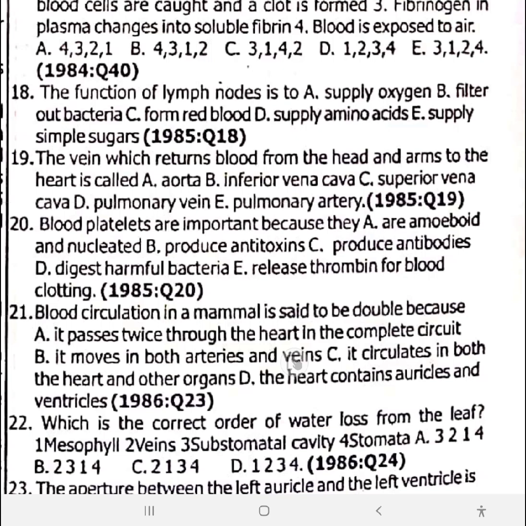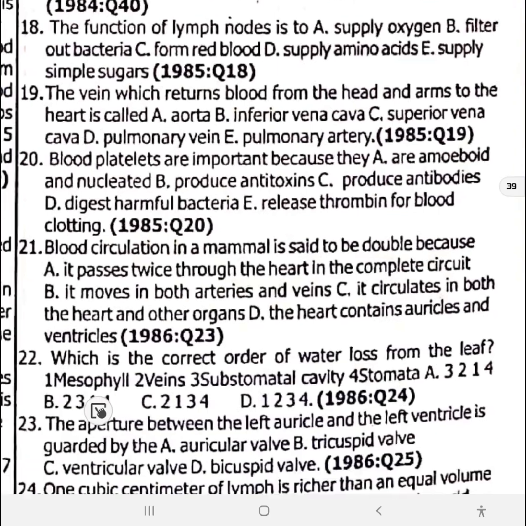Next, systemic circulation: heart to aorta, to aortic branches, to veins, to SVC or IVC, then to the heart. You get? So question 21, it passes through the heart twice for a complete circulation. So 21 is option A.